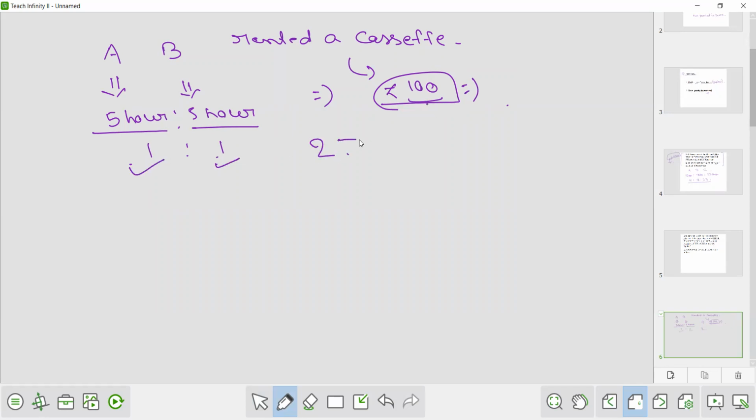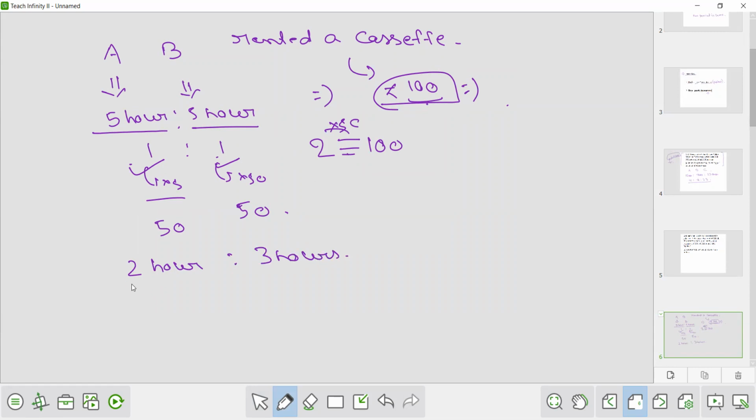But here the rent is 100 rupees. So 2 is equivalent to 100, meaning it's 50 times. So A will give 50 times, and B will also give 50 times. So A will give how much? 50 rupees. B will give how much? 50 rupees. Suppose A used it for 2 hours and B used it for 3 hours.